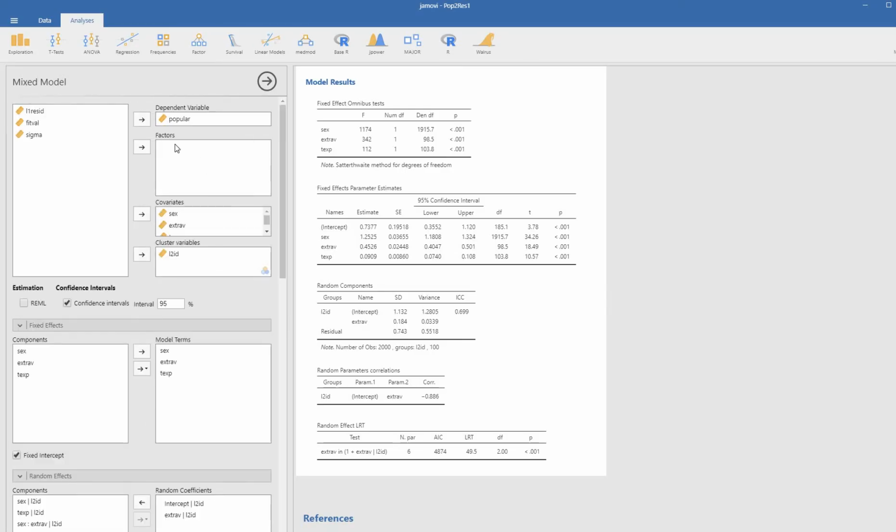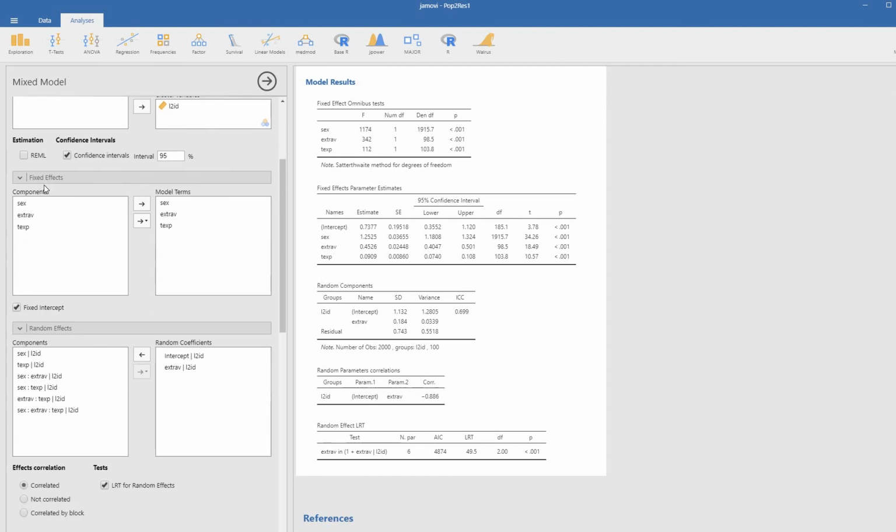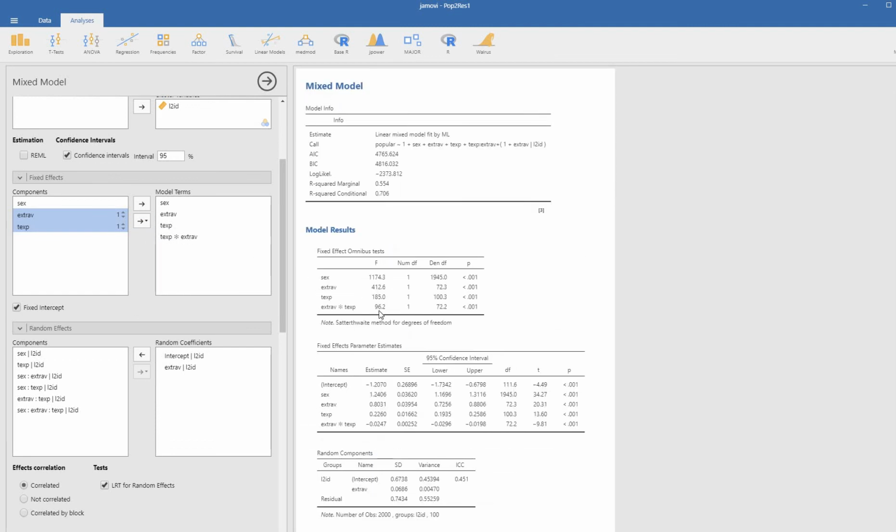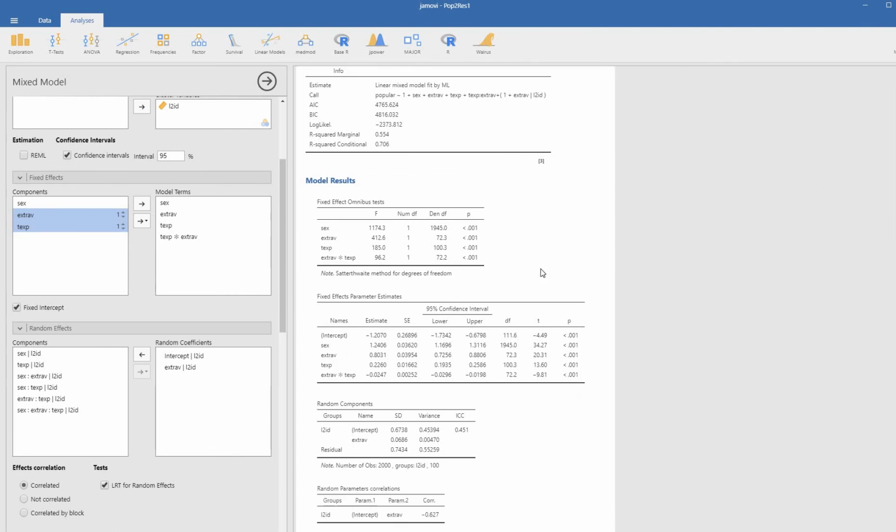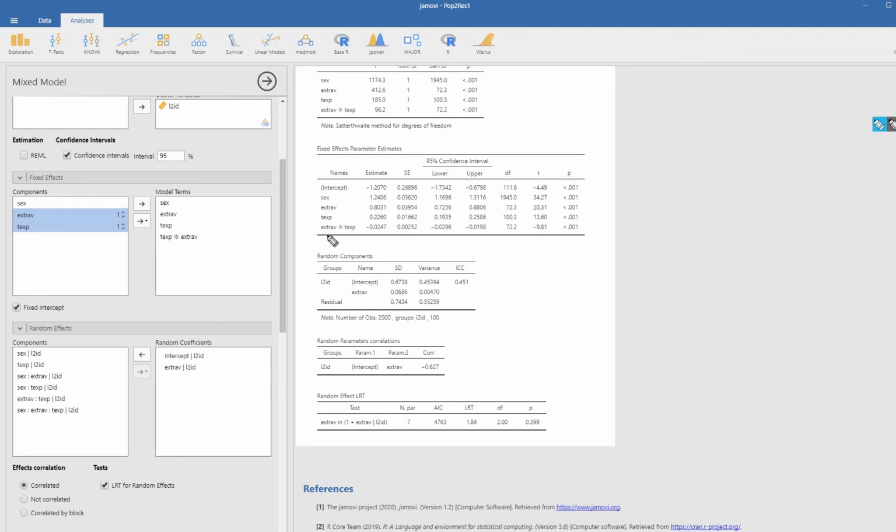So going back up here, you can see we basically have everything specified as we need to in the first set of boxes, but now we're going to go down to the fixed effects box right here. What I'm going to do is highlight teacher experience and then extroversion, click on this arrow and then click interaction. So this is going to create an interaction term for our regression model. And now, as we scroll down here, you can see that we have our interaction term.